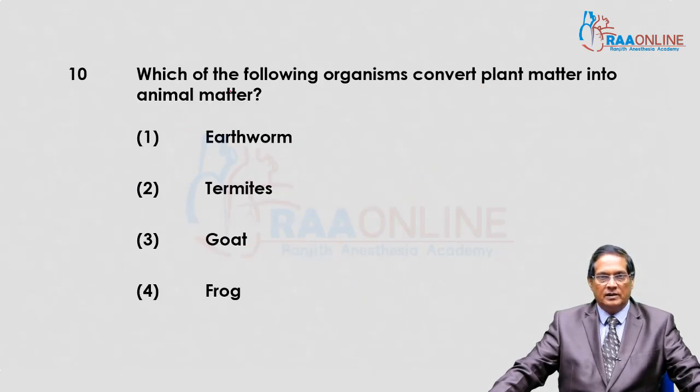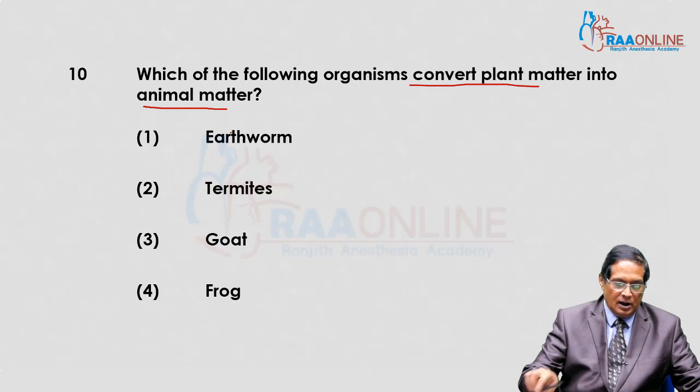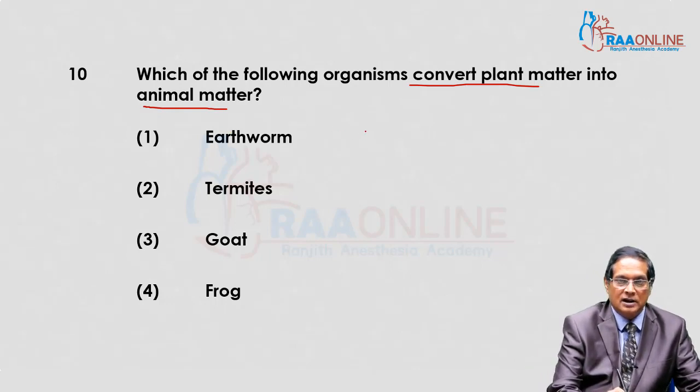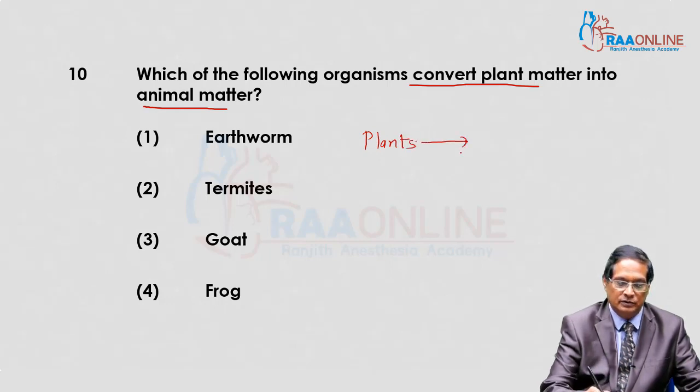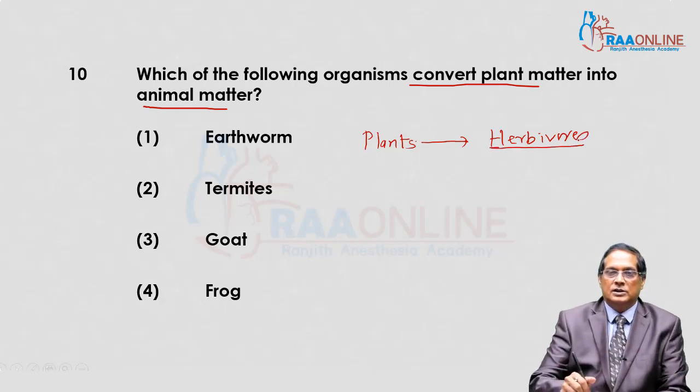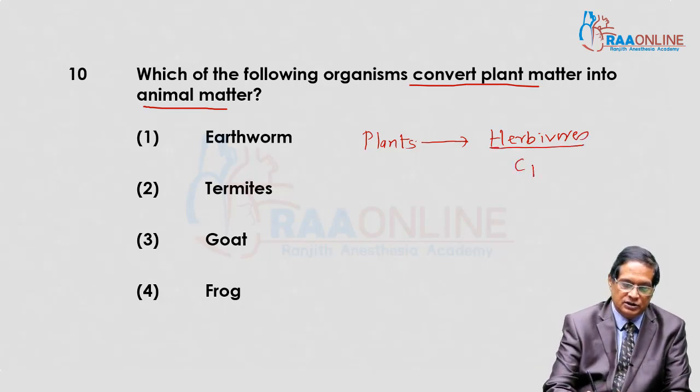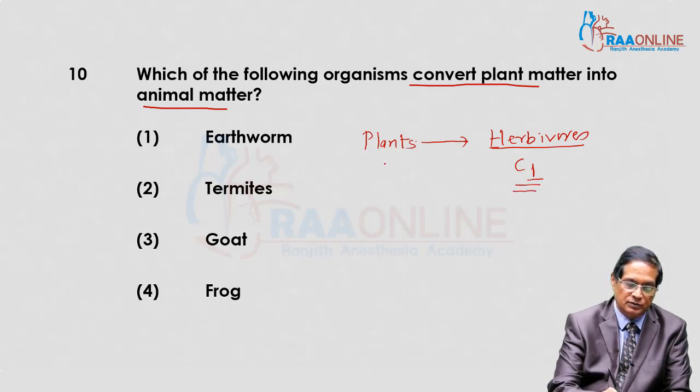Question 10. Which of the following organisms convert plant matter into animal matter? Plants are consumed by herbivores. So herbivores are the first consumer, whereas plants are producers.